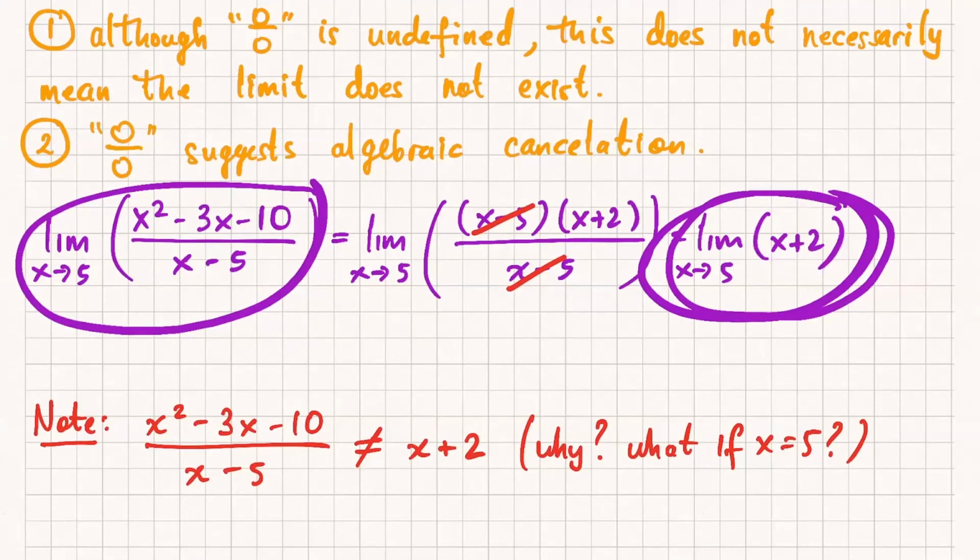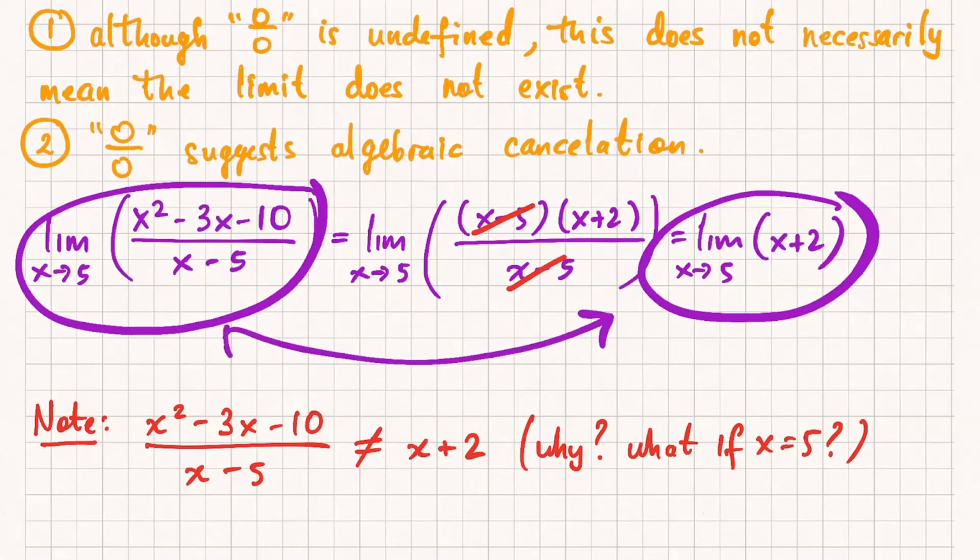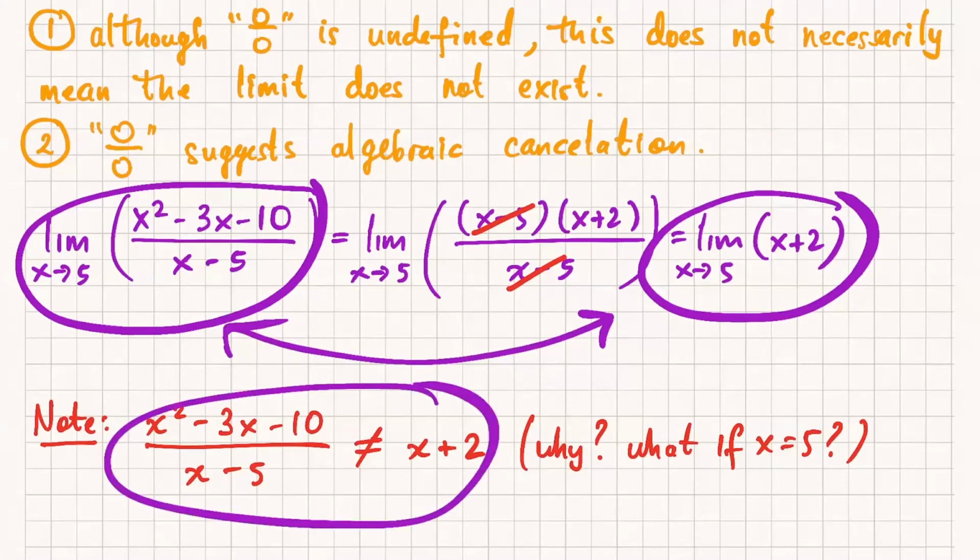Why is it okay for me to say that these two things are equal, even though these two things are not equal down here? Isn't it because the x minus 5 part just doesn't satisfy the limit, so you just cancel it out so you don't get 0 over 0? Okay, so what does Angelica mean when she says the x minus 5 doesn't satisfy the limit?